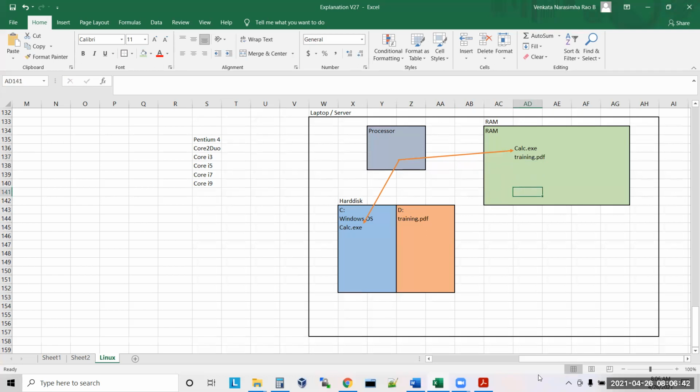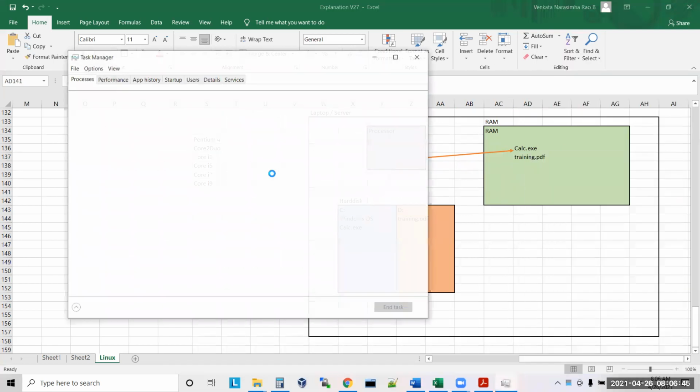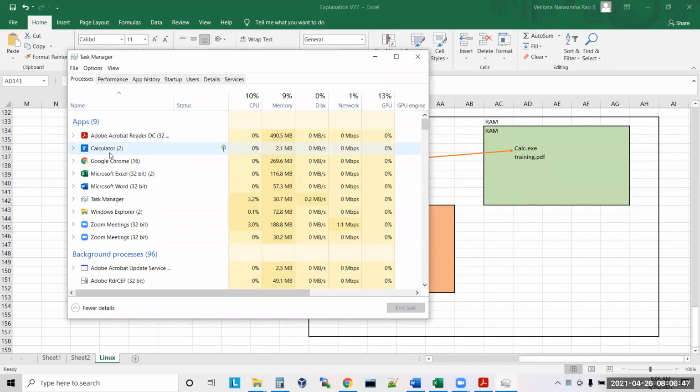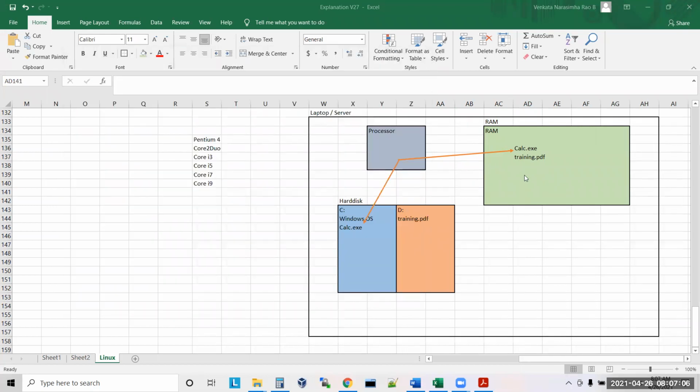Understood? So if you right click on task manager and see, these are the programs: calculator, Adobe Acrobat PDF reader, Excel also. An Excel file is a file on the hard disk. When you double click on it, the Excel file will be loaded into RAM. So anything you want to use should be available in RAM. Without RAM, you cannot use it. You cannot use any software when it is on the hard disk. If you want to use that software, you need to bring it from hard disk to RAM, then only you can use it. Are you clear?